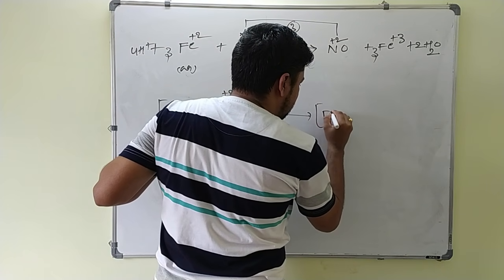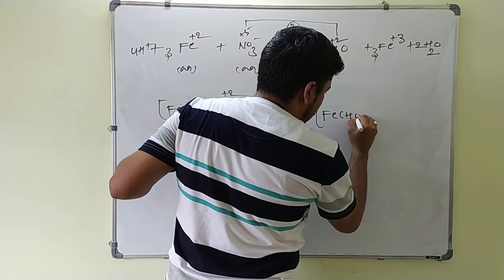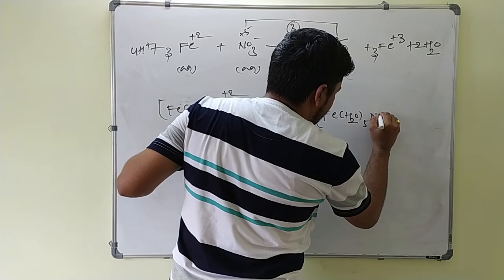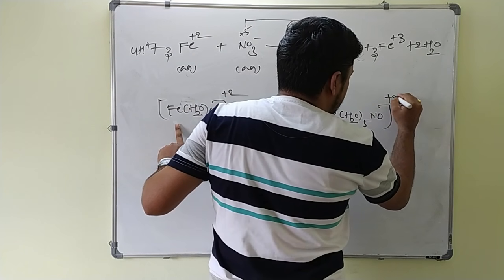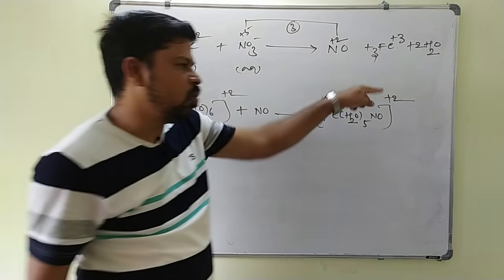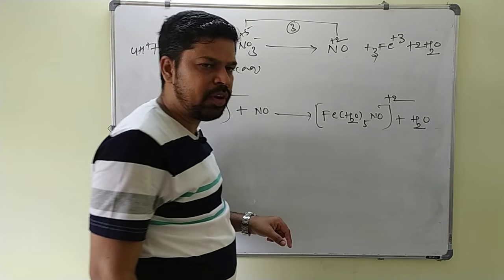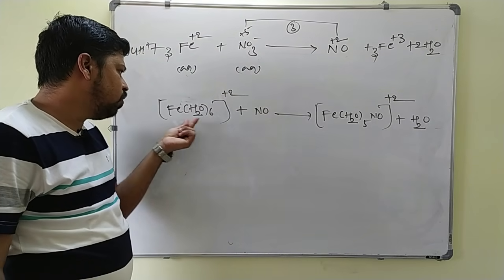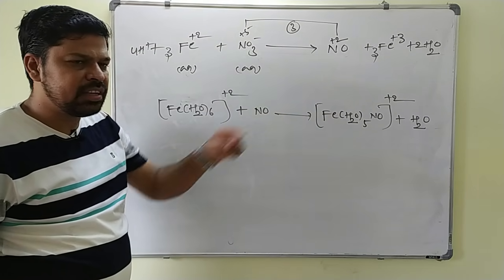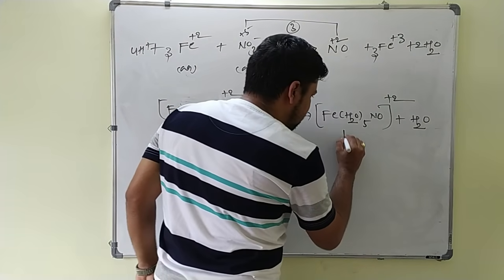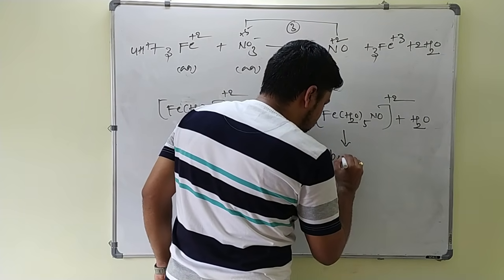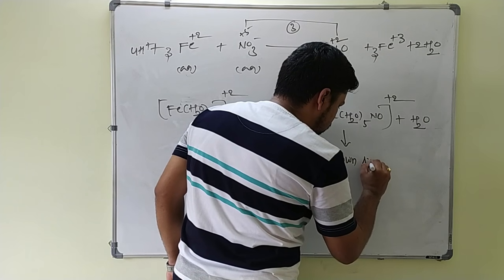This is Fe(H2O)5NO, and here the overall charge on the complex is again +2 only. Then I will write water here. Simply you include this NO in this one, and one water molecule is removed here, and this is the brown ring. This is the composition of the brown ring.